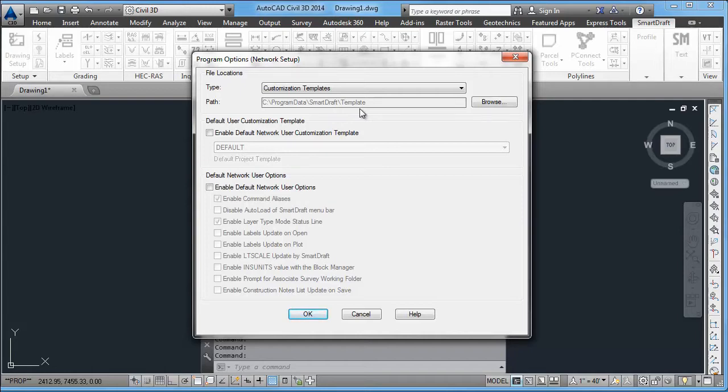If there are going to be multiple users in an organization using SmartDraft, we recommend that, for one, the software be installed on a server. Two, if that's not the way things are done in your organization, at least the customization templates are placed on the server so that all users can access them from the server, and if a change is made there, it affects all the users instead of having to copy those changes to each workstation as modifications and enhancements are made to SmartDraft. So how do we put our customization templates up on the server?